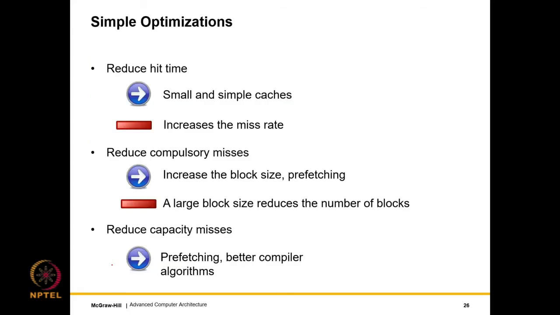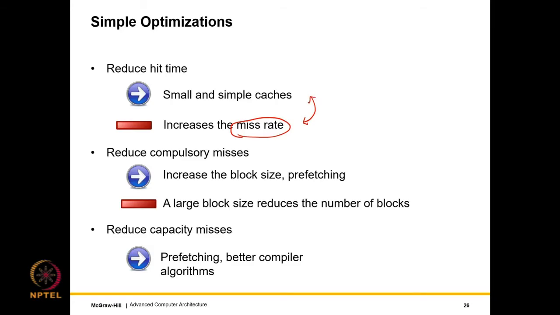Some simple optimizations for reducing the hit time: we can have small and simple caches. With small and simple caches, the hit time will get reduced, but the negative aspect is it will increase the miss rate. Right? Smaller the cache, higher the miss rate. So we probably don't want this. Some trade-off has to be struck between these two factors.